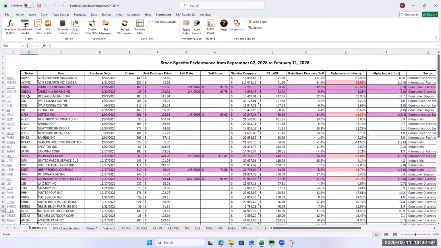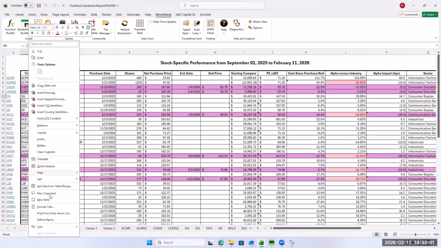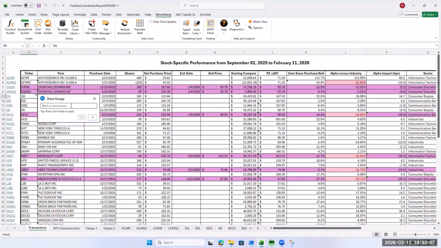So one thing we could do here is keep track. Insert comment. Where is it? New comment. When we did it last Wednesday, right? So Feb 4, 2026.